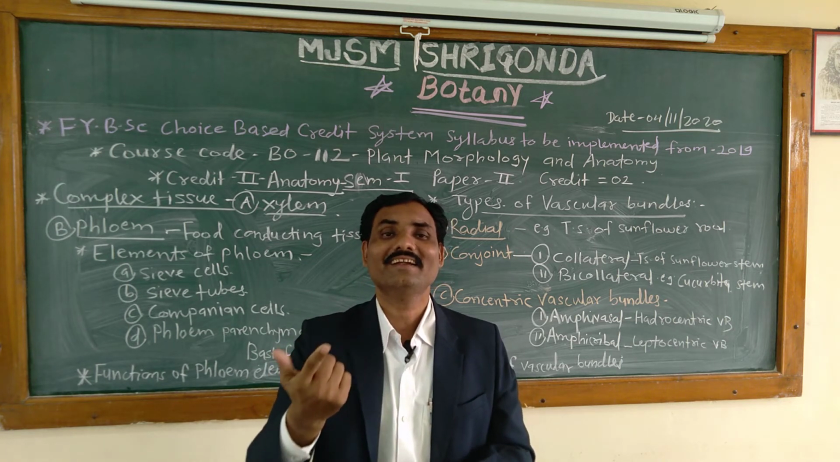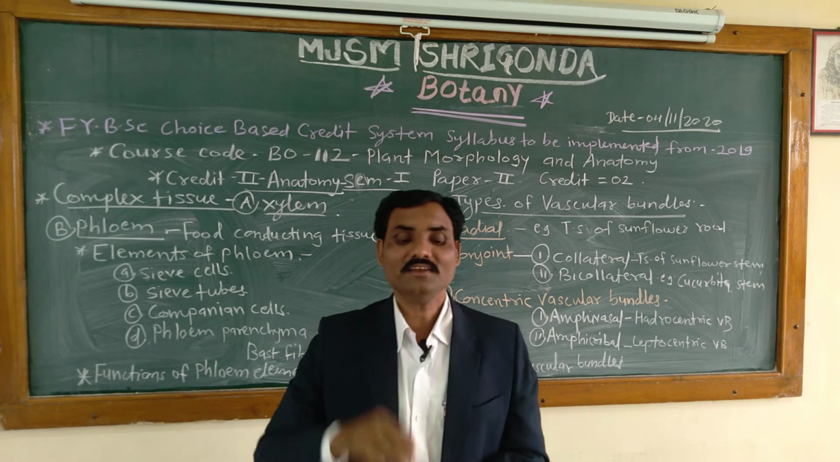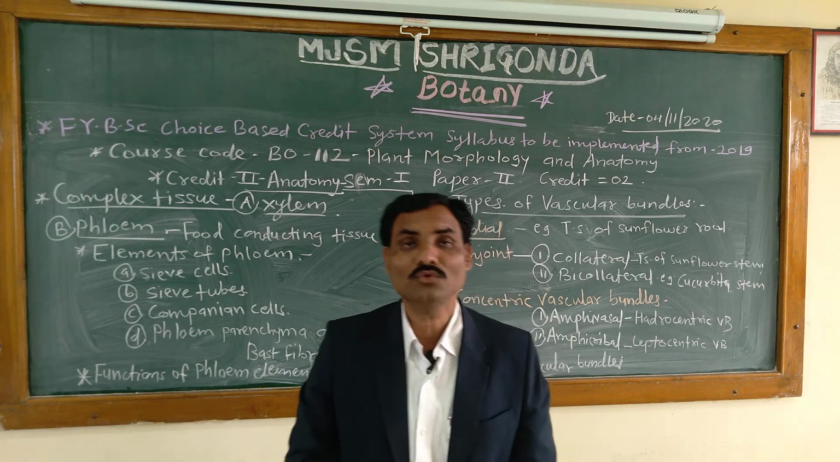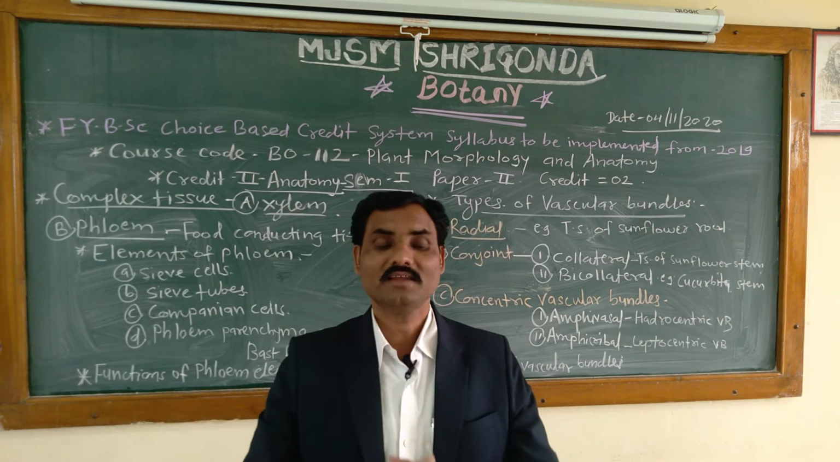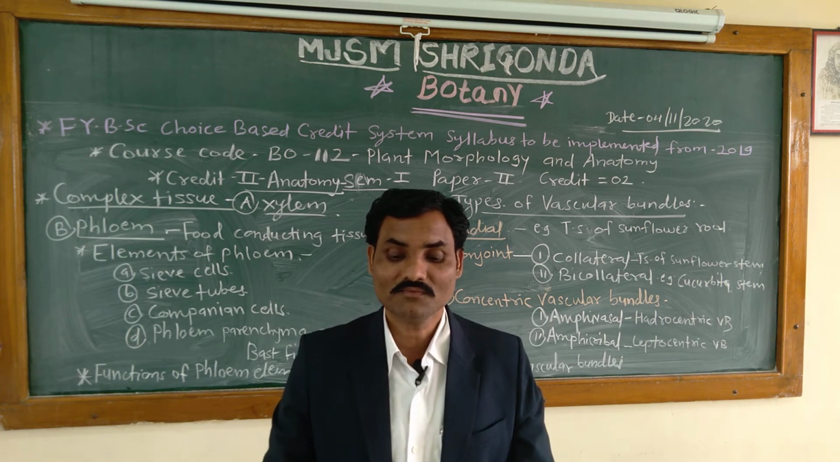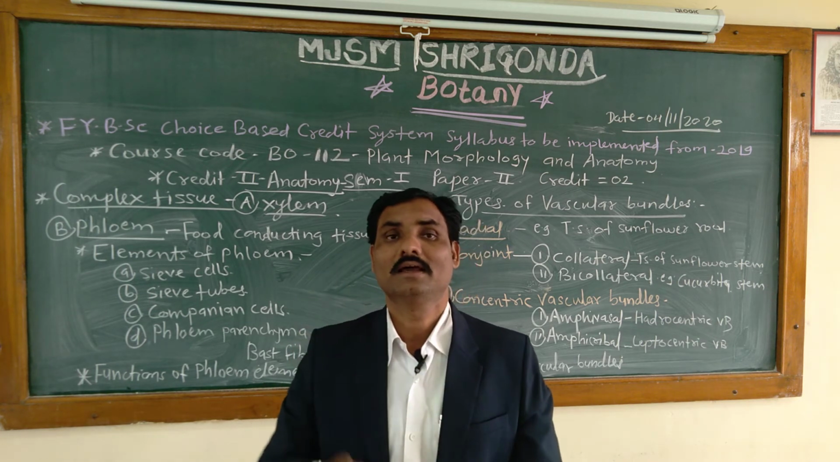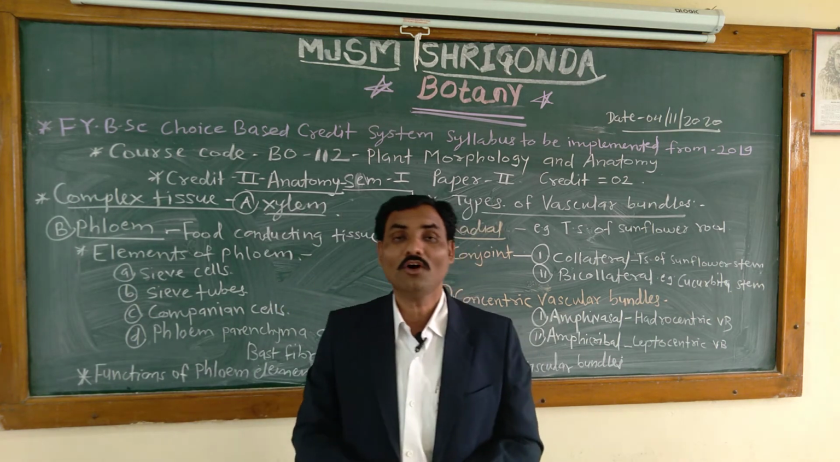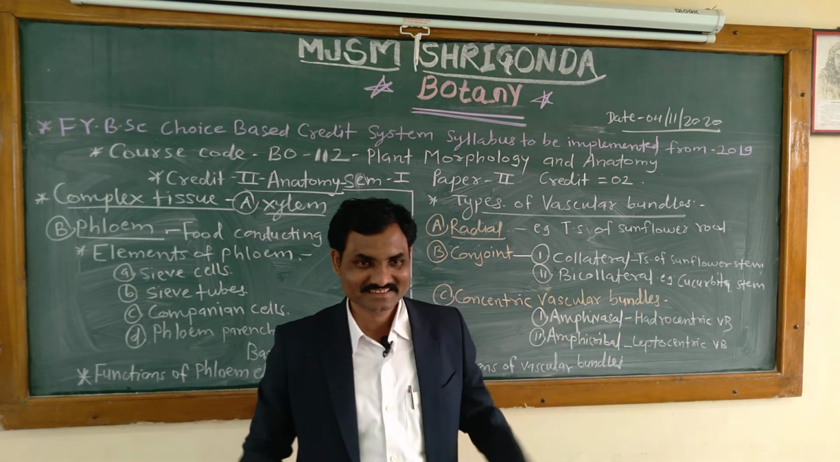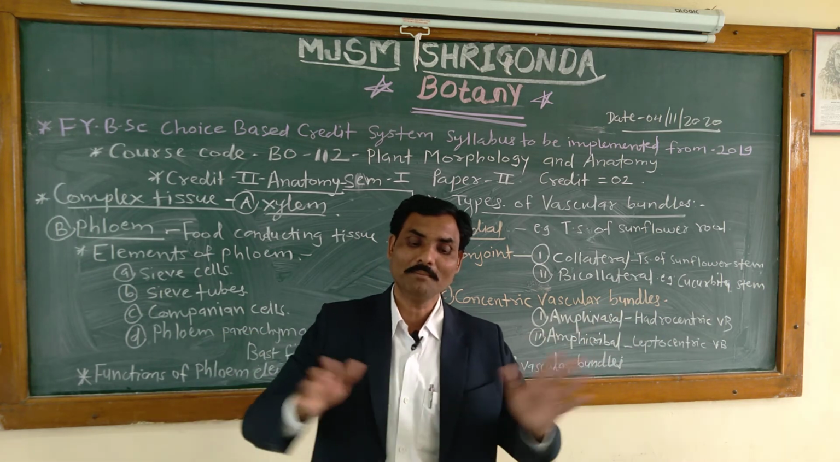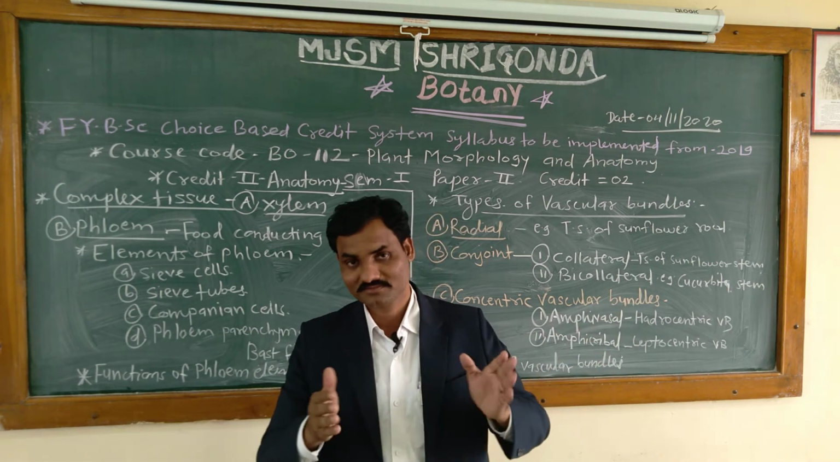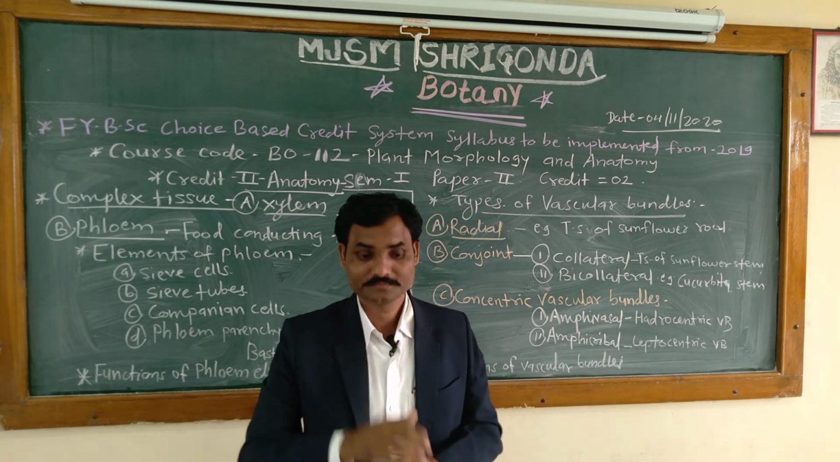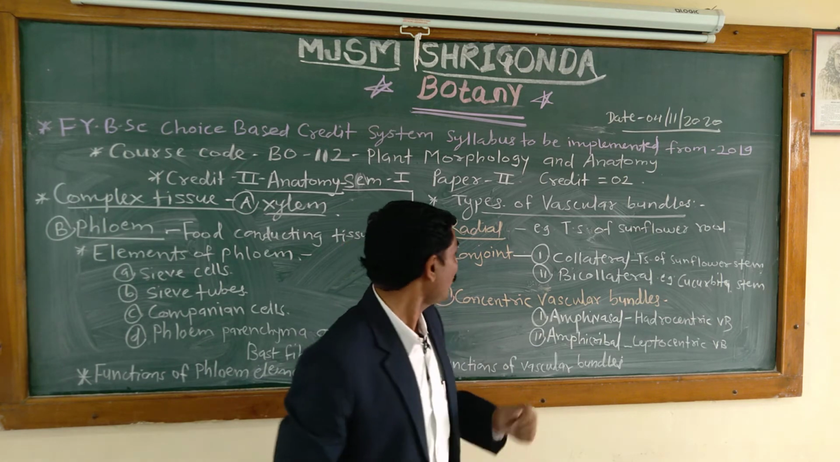Single radii. And this type is a characteristic feature of root. This type of radial vascular bundle is found in the root, and the radial bundle is the primitive type of all vascular bundles. Of all vascular bundles, the primitive type is the radial vascular bundle, which is found in the root.